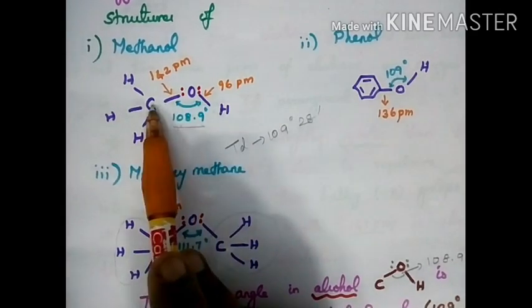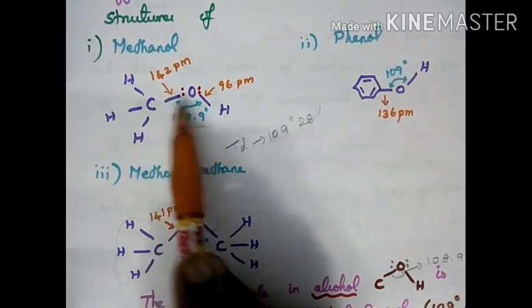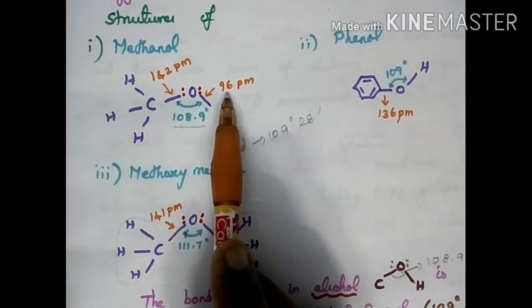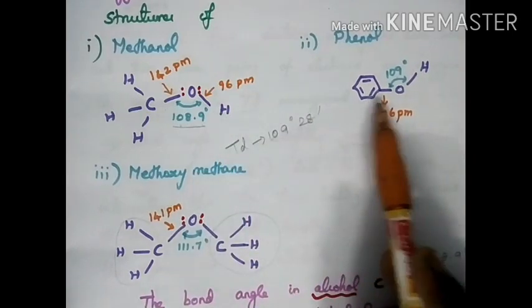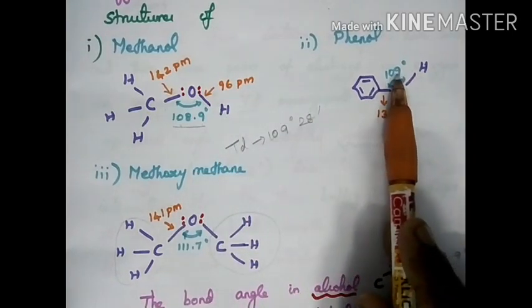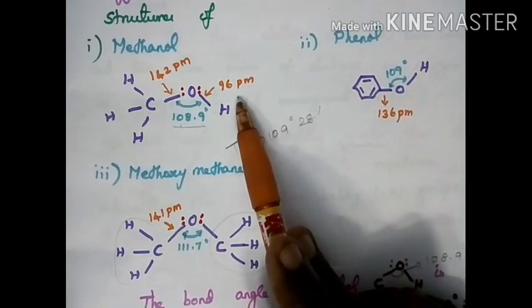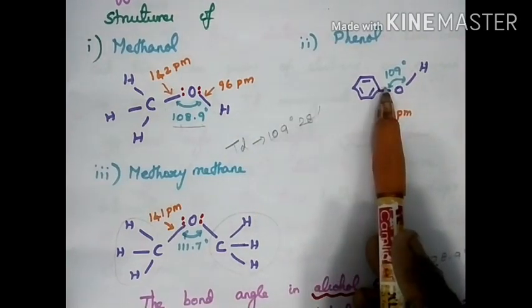And the bond length between carbon and oxygen is 142 picometer, and oxygen and hydrogen is 96 picometer. PM means picometer. But in phenol, the bond angle is 109 degree, a little higher than methanol.